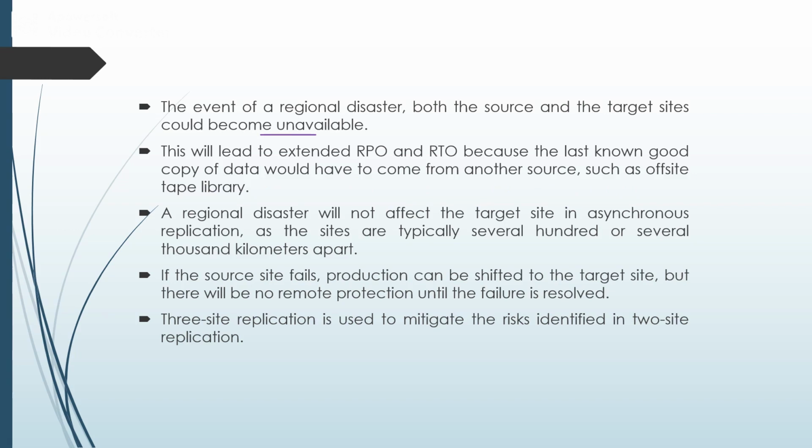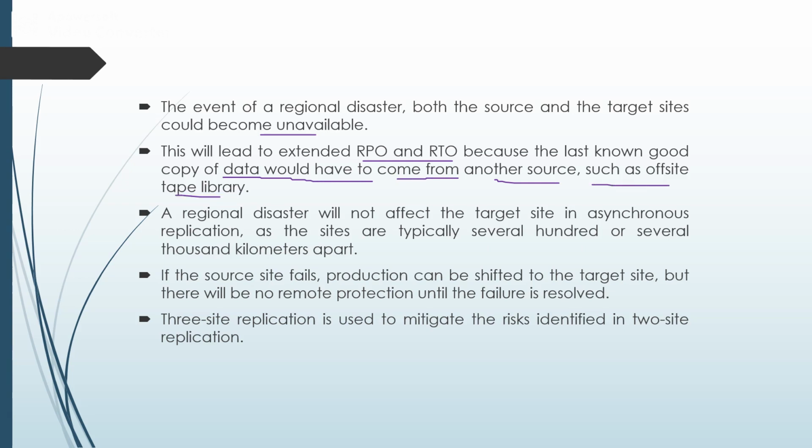So in order to overcome this problem, we can go for the three-site replication methodology. This will lead to extended RPO and RTO, because the last known good copy of data would have to come from another source such as an offsite tape library.